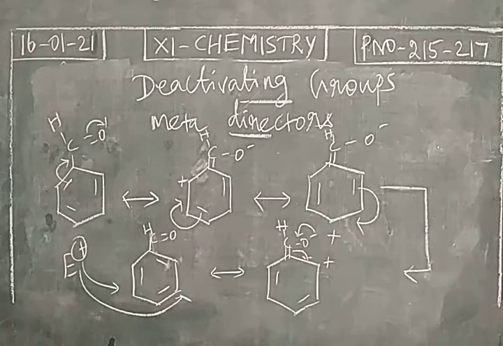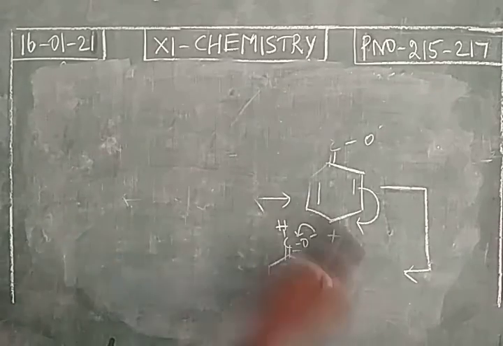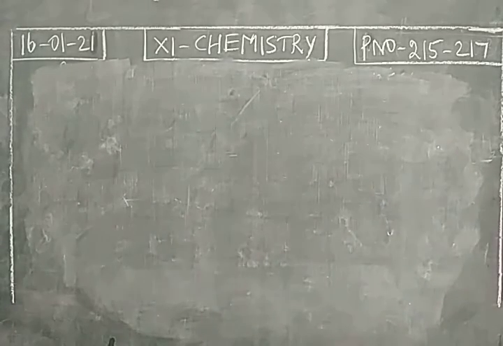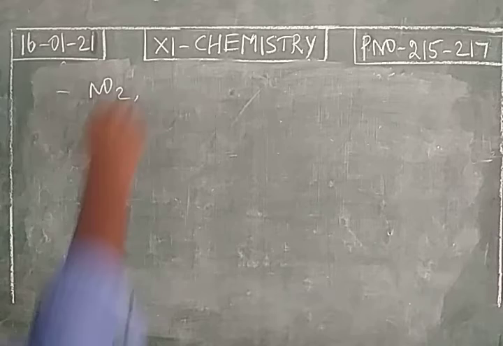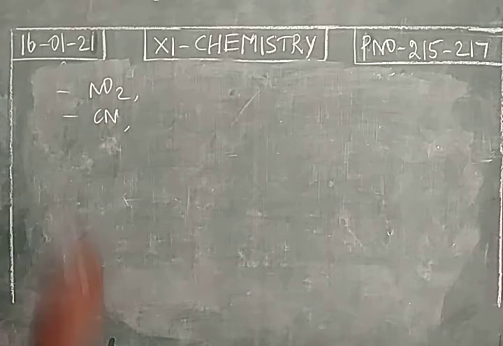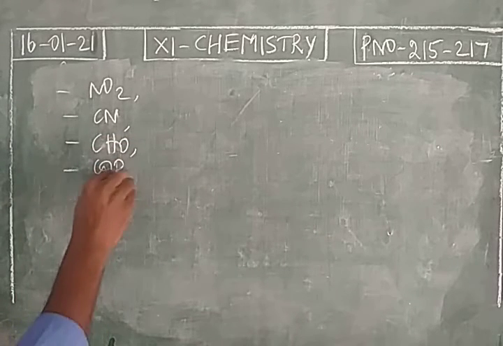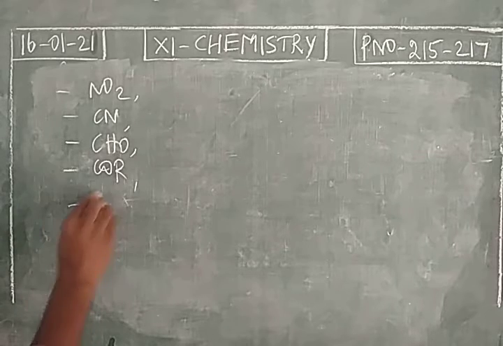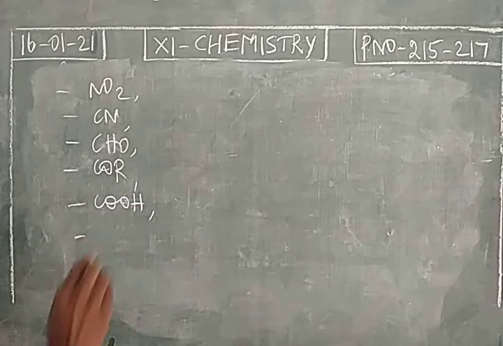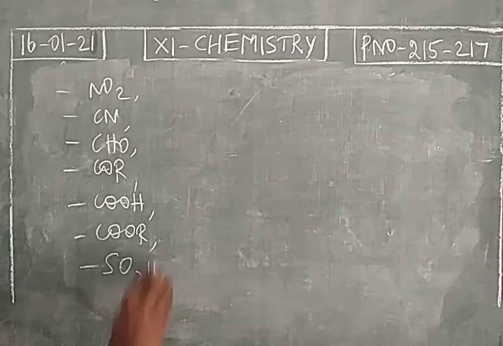Examples for meta directing groups or ring deactivating groups: nitro group, cyanide group or nitrile, aldehyde group, keto group, carboxylic acid, ester and sulfonic acid.